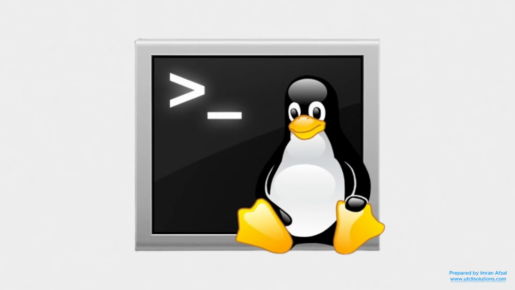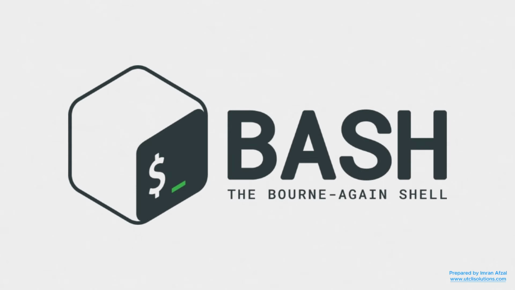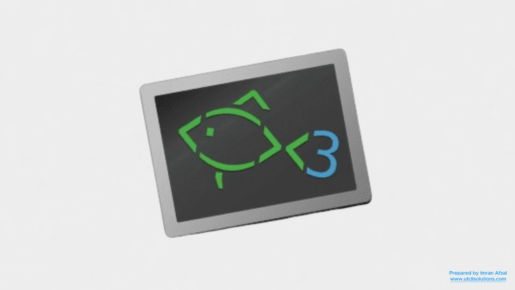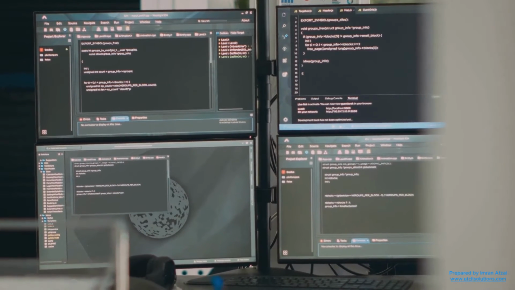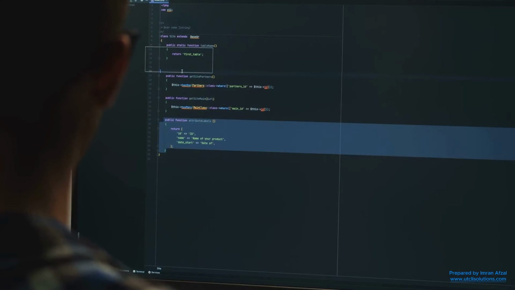There are different types of shells, and each one has its own style and features. The most popular ones are bash, zsh, and fish. They all do the same basic job, but each one makes it a little easier or cooler in its own way.